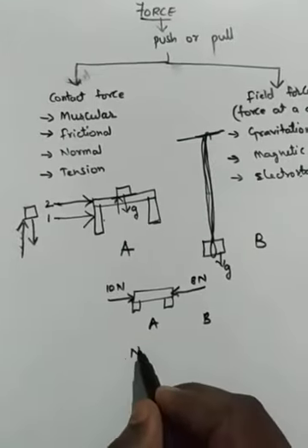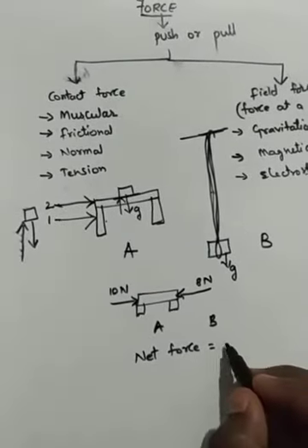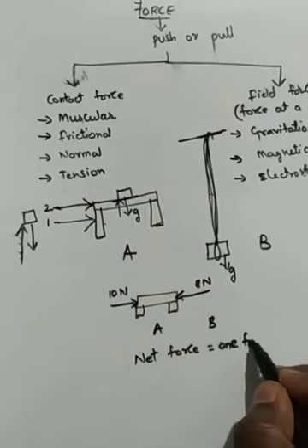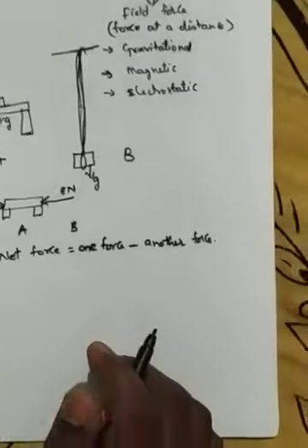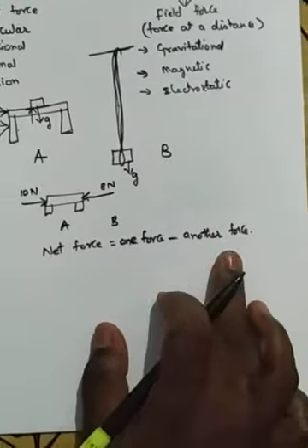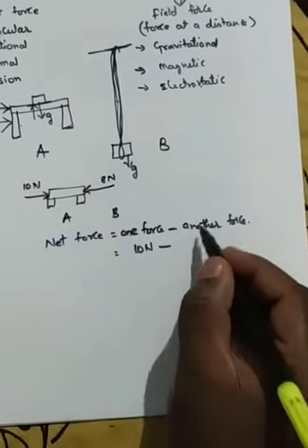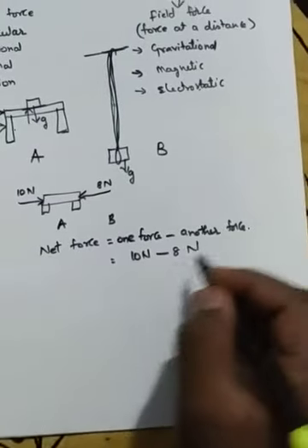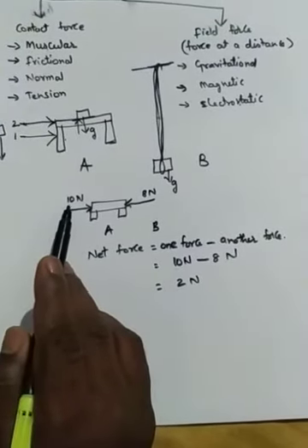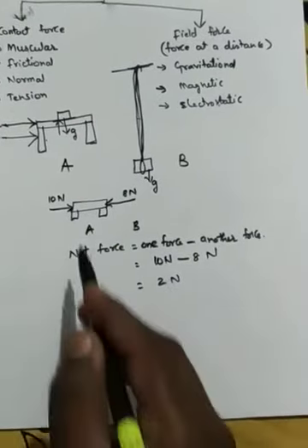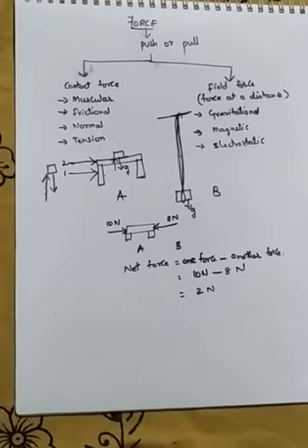So here you have to find out the net force. Net force means one force minus another force. For your easy purpose, I am giving this: net force means one force minus another force. What is the first force here? 10 newtons, minus the other force here, 8 newtons. So what is the result? 2 newtons. So here this person has 2 newtons more than this person, so the table will move. This is the way you find the net force. Is it clear? Right? Everybody?